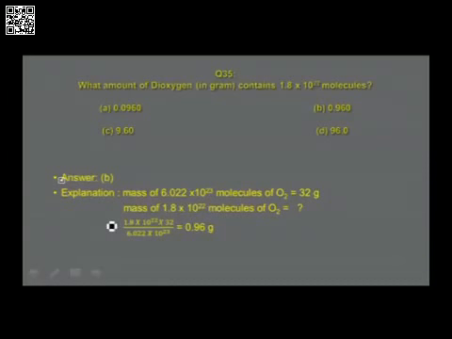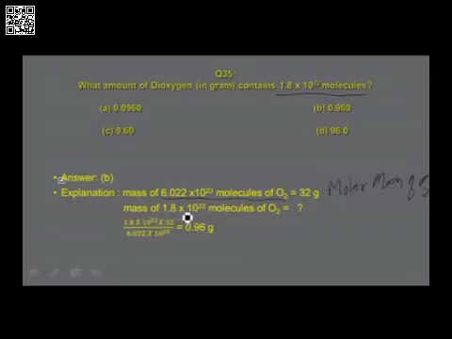The mass of 6.022 into 10 power 23 molecules of oxygen is equal to 32 grams. What is this 32? That is the molar mass of O2. Using this, now convert this to the mass of 1.8 into 10 power 22 molecules of dioxygen.